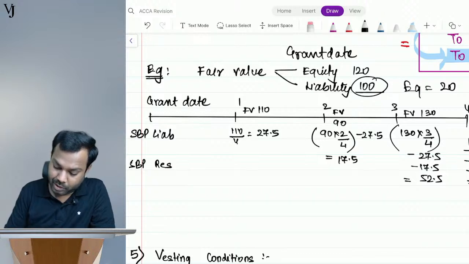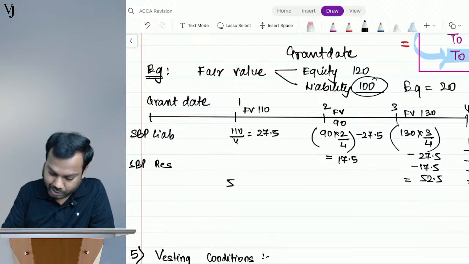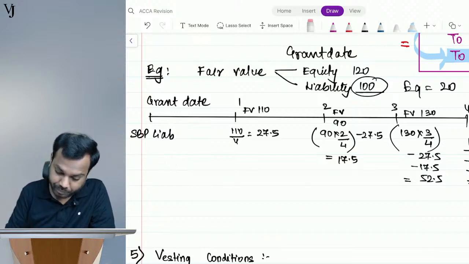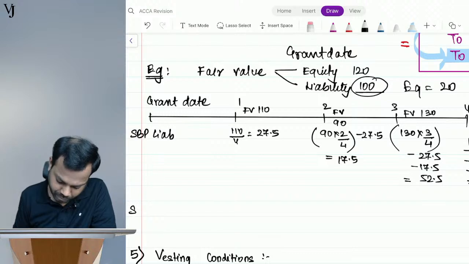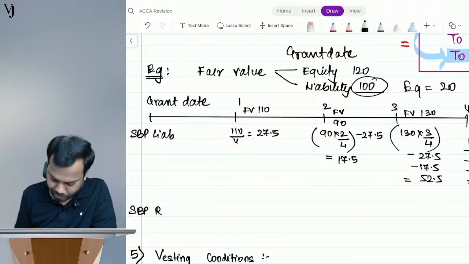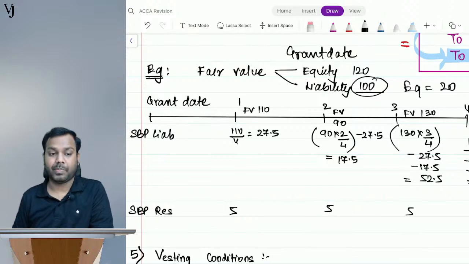Now the SBP reserve is 20, right? So 20 is recorded as an expense over 4 years as 5, 5, 5, 5, like this.